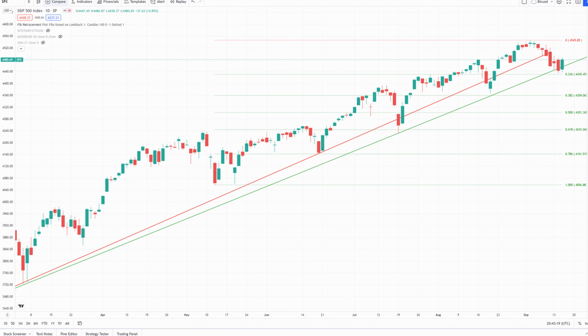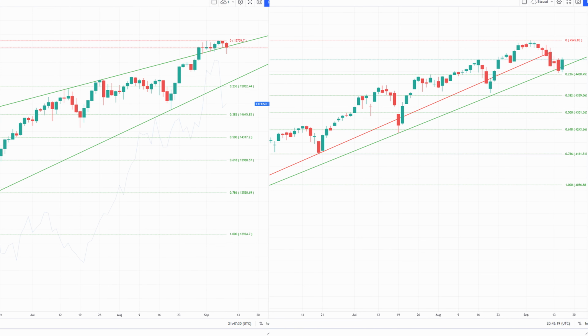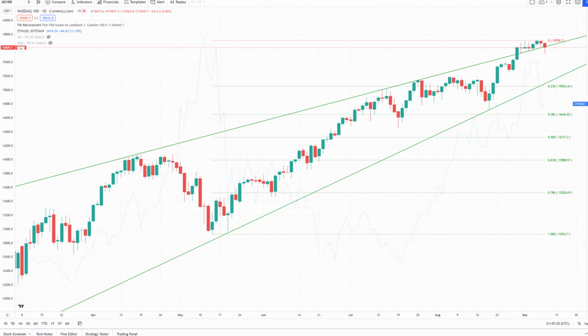As for the S&P 500, we see that we broke through an important red trend line that was placed in by several lows. We even broke through this green line that is made up of several wicks. We did climb above it again, but the S&P 500 does not look like it's doing too well. If the S&P 500 continues to fall, this will put stress on the markets. The Nasdaq also broke down after breaking out of its rising wedge formation, however it looks like it's doing much better than the S&P 500. For now, we just need to keep a closer eye on the lower green line.